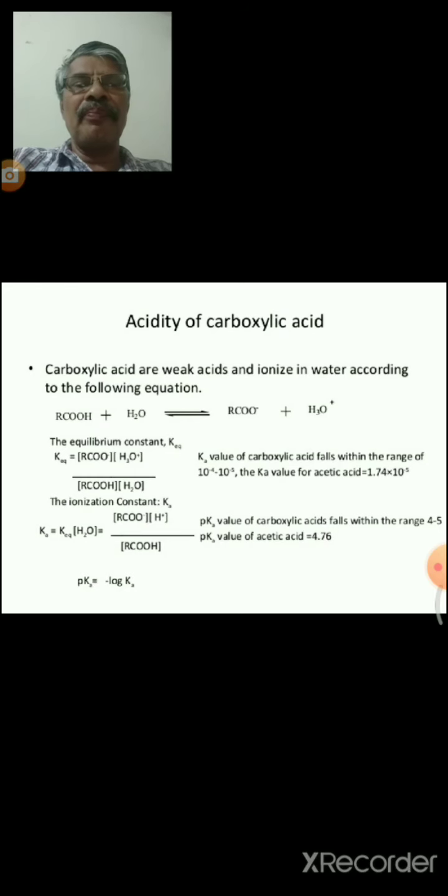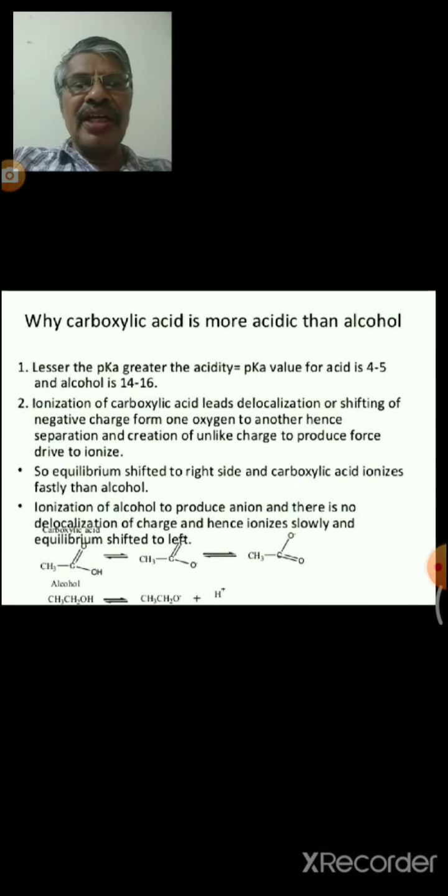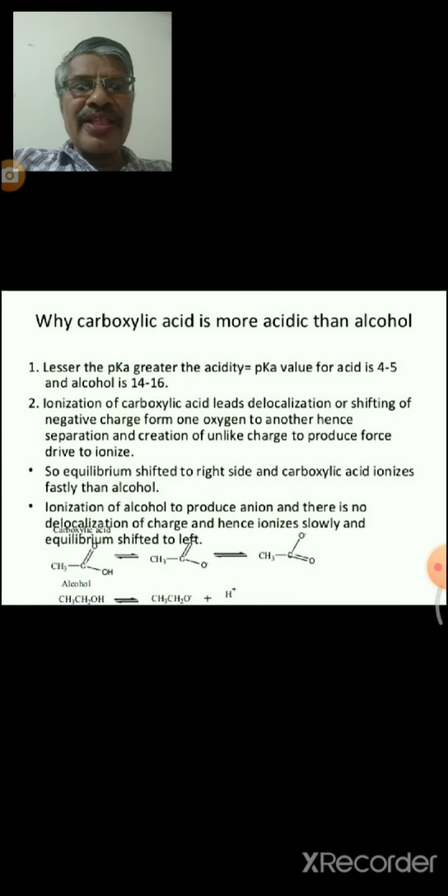Due to this reason, carboxylic acids are stronger acids than alcohols. Delocalization takes place, and due to the delocalization, the carboxylate ion is more stable than the carboxylic acid. Due to this reason, carboxylic acid shows acidic nature.